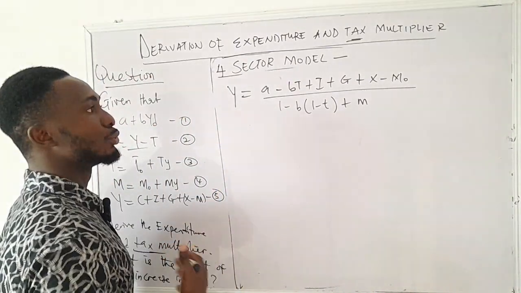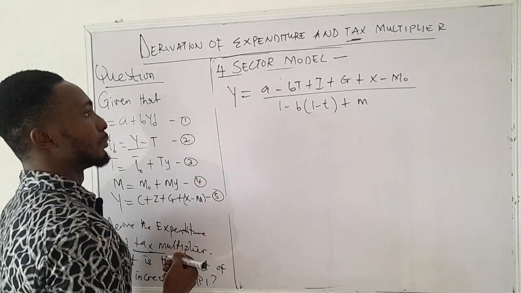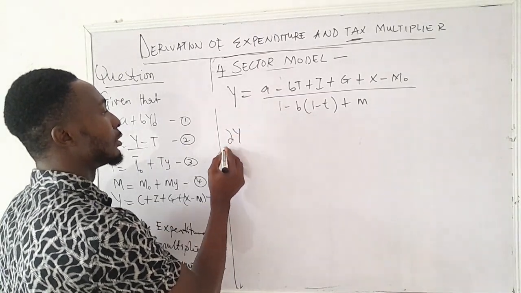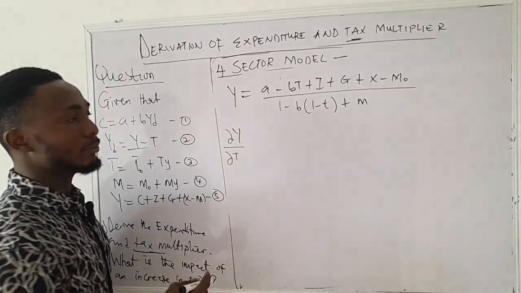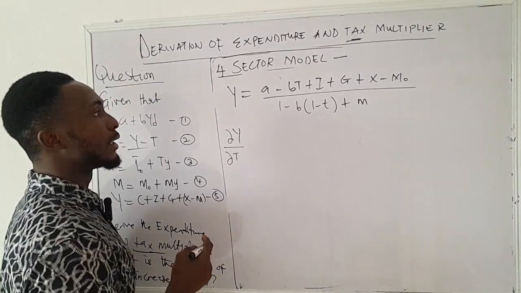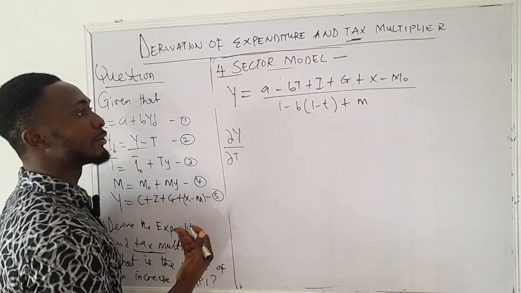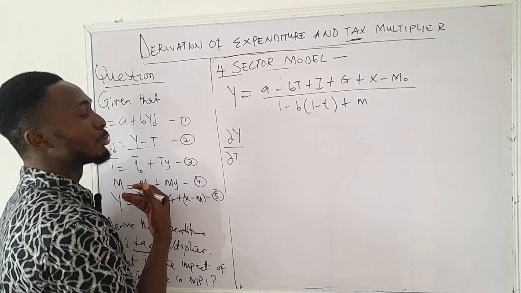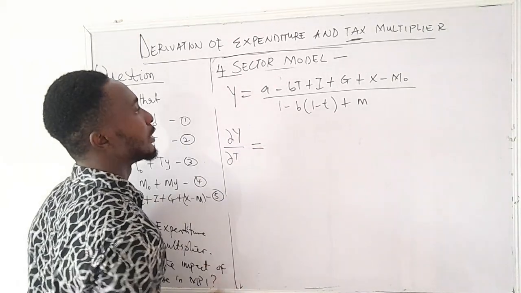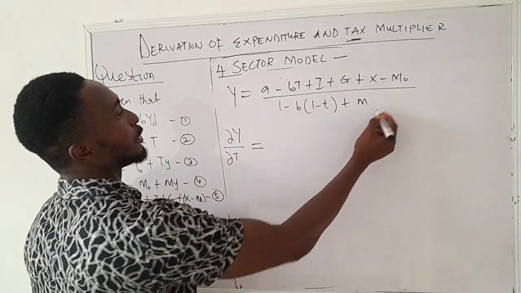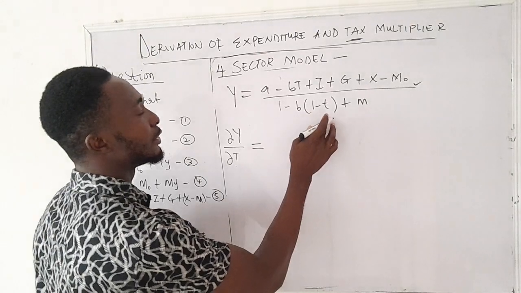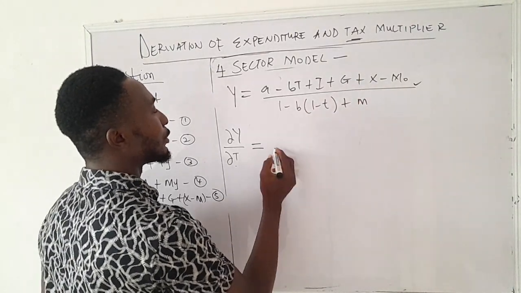So we can also use this to derive our tax multiplier. To get the tax multiplier, we are going to differentiate the national income Y with respect to T. All that can happen here is that the same principle applied to get the expenditure multiplier is the same principle we are going to apply here, the quotient rule. So if we do this now, we are going to differentiate the numerator with respect to T and multiply it by the denominator. Doing that, it will give us minus b.